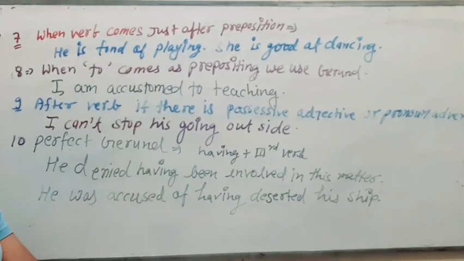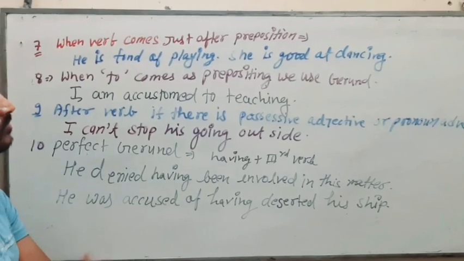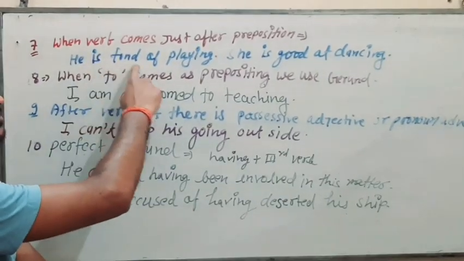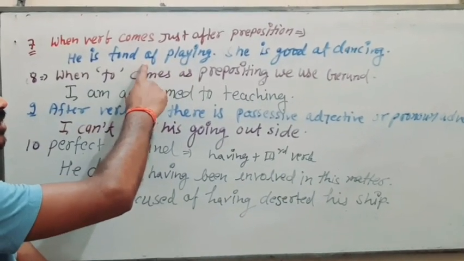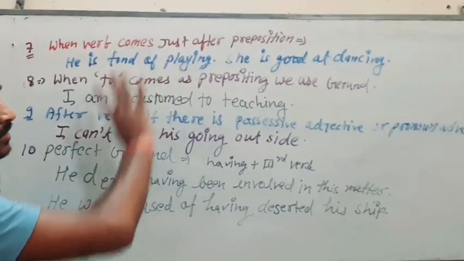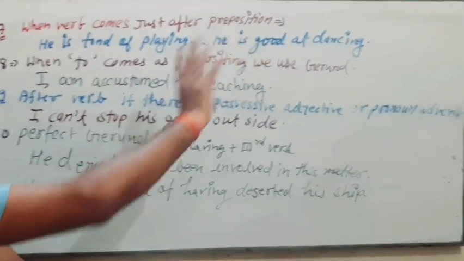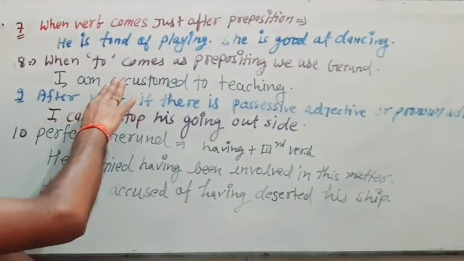When a verb comes just after a preposition, it comes in the ing form. Like he is fond of playing. Of is a preposition, then play comes as playing. It is a gerund here. She is good at dancing.